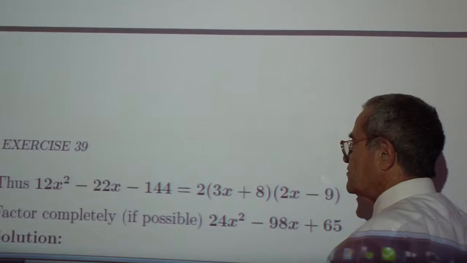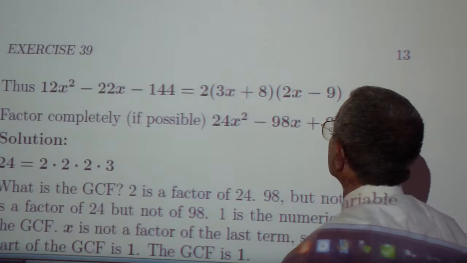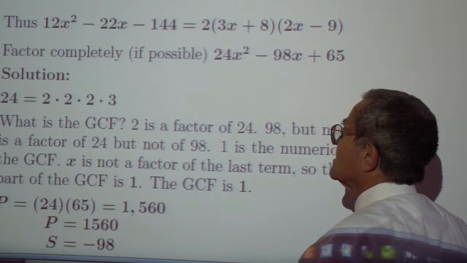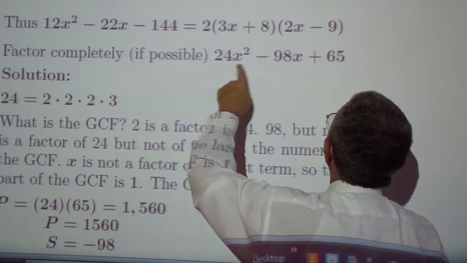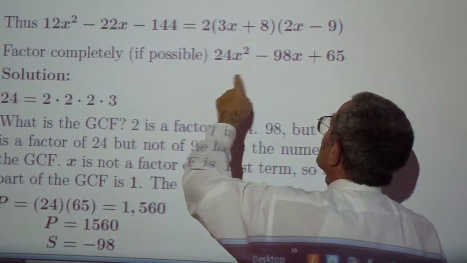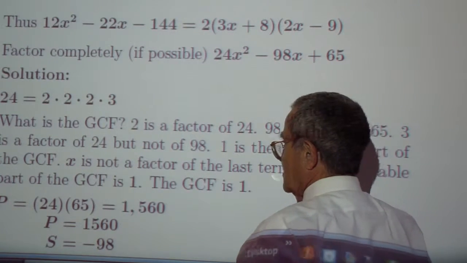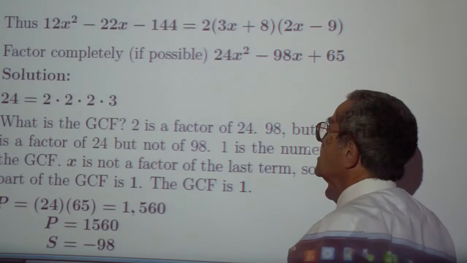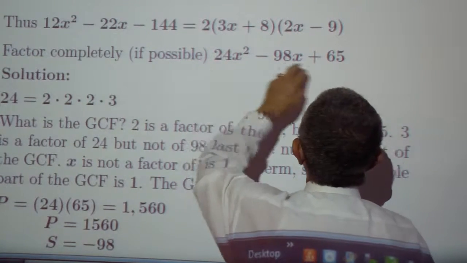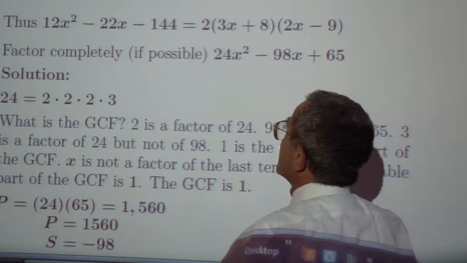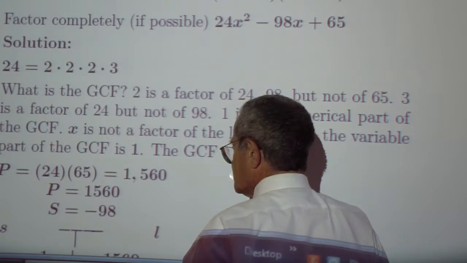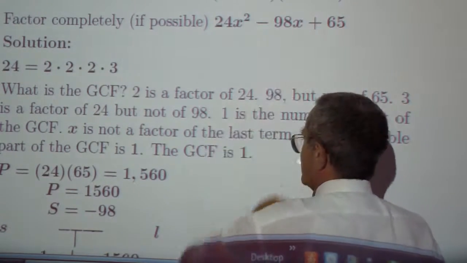And then in the third example, the possibilities are 2 and 3 again. 2 goes here, not here. 3 goes, 3 goes, 3 does not go. Greatest common factor is 1. Product, 24 times 65, 1,560. Sum negative 98, right here.